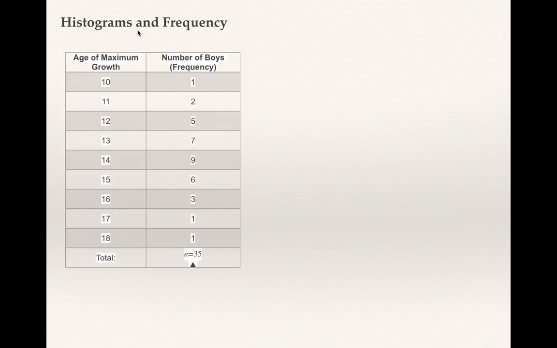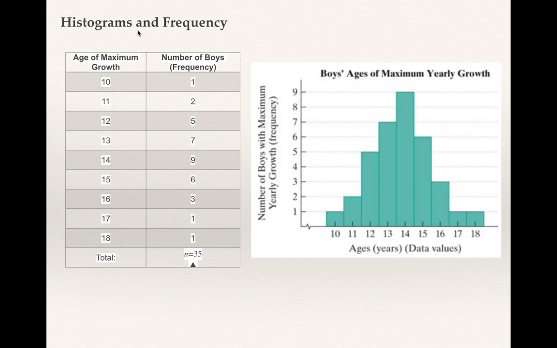Okay, let's talk about histograms and frequency. So here's our frequency table that we just had. We want to transfer that to another kind of picture of what's going on to maybe help us see the data in a little different way. So we're going to convert this to what's called a histogram. Some of you might call this a bar chart, something along that line, but it's technically called a histogram. We are plotting this on an XY plane in a way, and so we decide which one of the axes is which, and we're going to put the data values at the bottom.